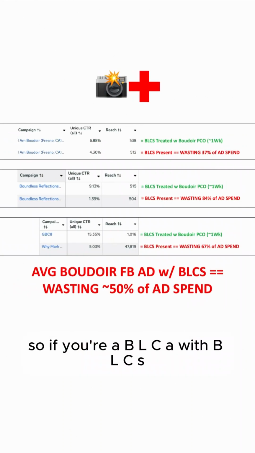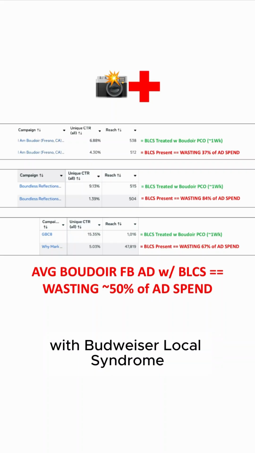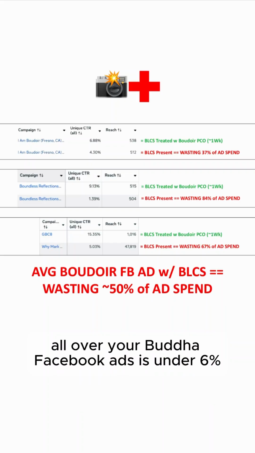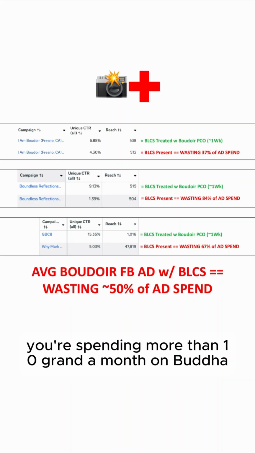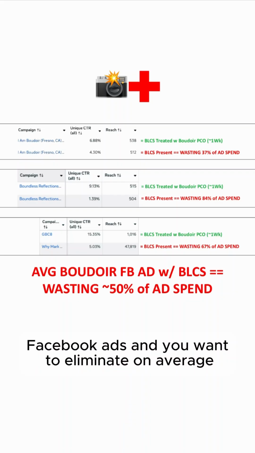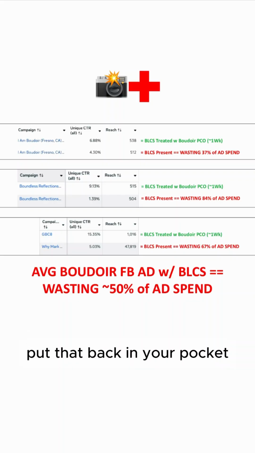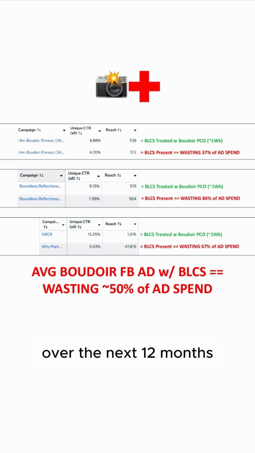So if you're a BLCA with BLCS, so if you're a Boudoir low click advertiser with Boudoir low click syndrome, your unique CTRL of your Boudoir Facebook ads is under 6%, and you're spending more than 10 grand a month on Boudoir Facebook ads, and you want to eliminate on average 5K, get rid of that 5K wasted spend, put that back in your pocket, which would be approximately 60K over the next 12 months.